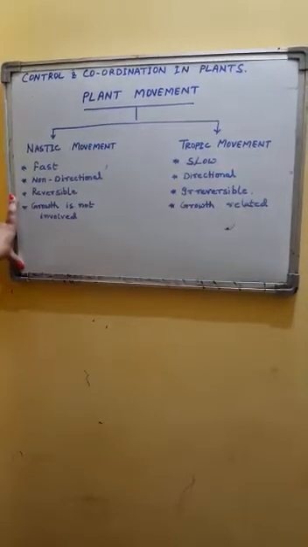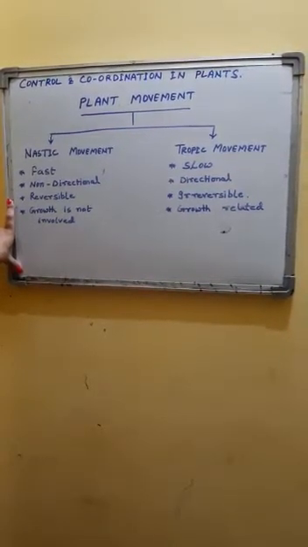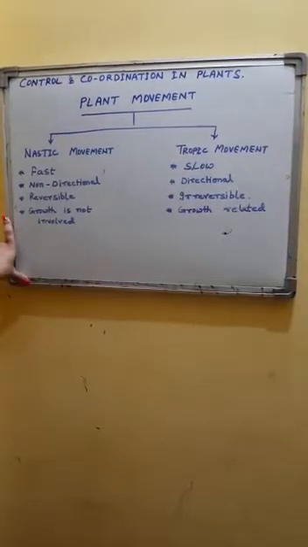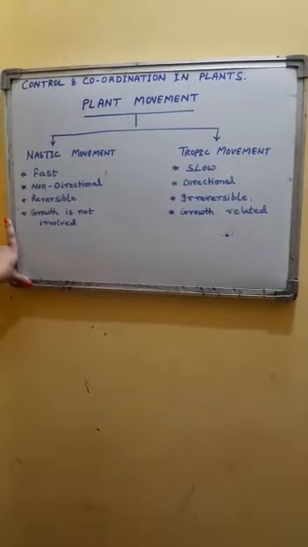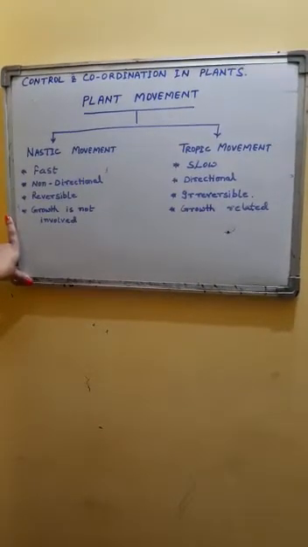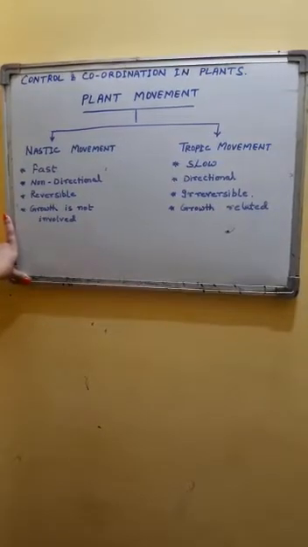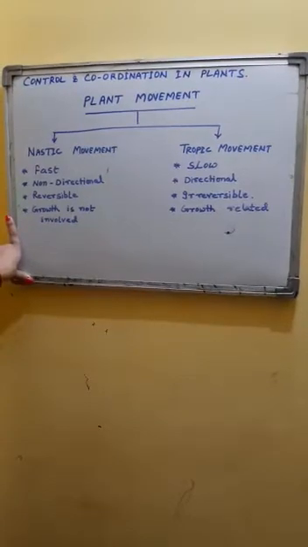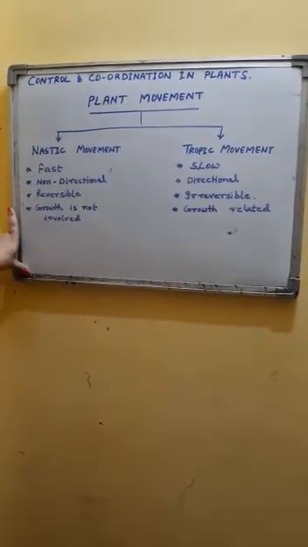After some time, when the effect of the stimulus stops, the leaves come back to their original shape and position, and obviously in this very short period of time there cannot be any growth. So the movement was not due to growth, it was only due to loss or gain of water from that area. So it is an example of nastic movement.